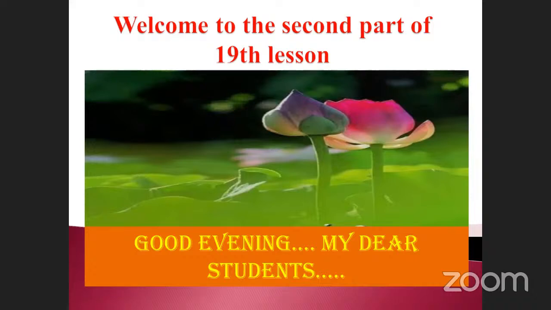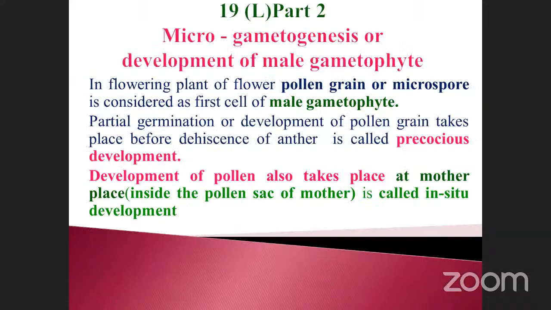What is double fertilization? What are egg cells? What are synergid cells, and polar and antipodal cells? These are the cells we already discussed. Today, what we are going to discuss about is pollination.